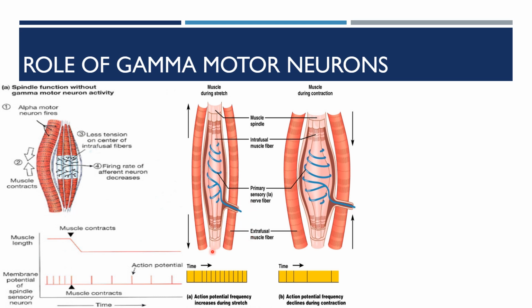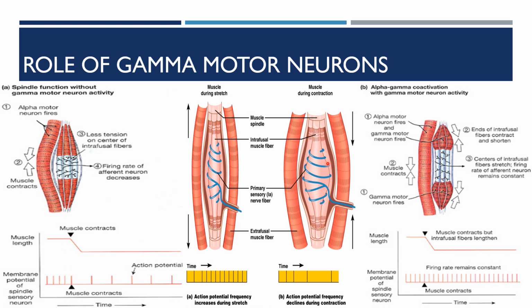When the muscle gets stretched, the action potential frequency increases. When the muscle contracts, here you can see the muscle contraction, it is getting together, right? You can see the arrow marks. So the action potential frequency decreases.